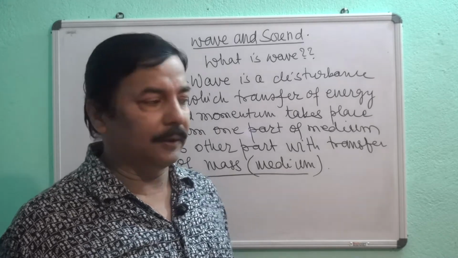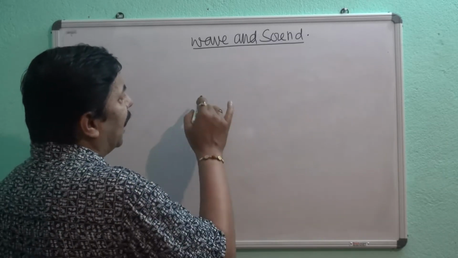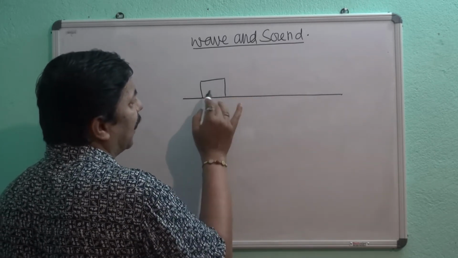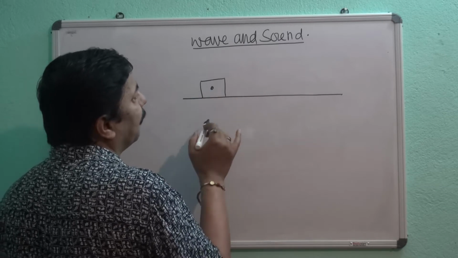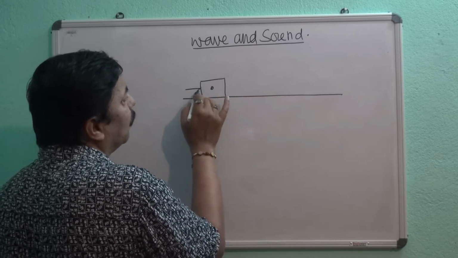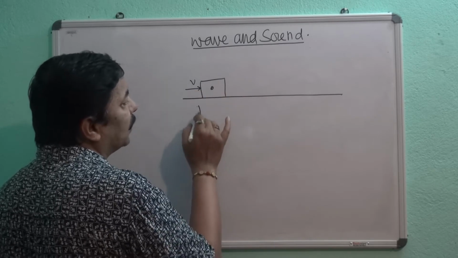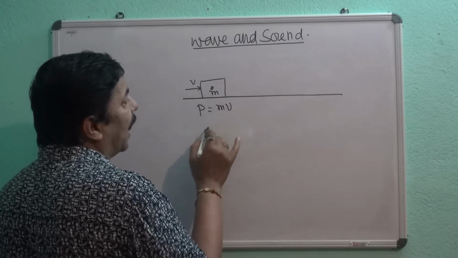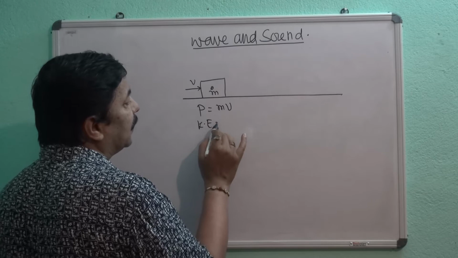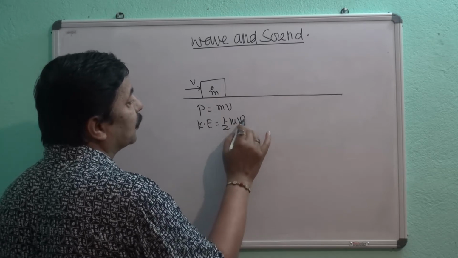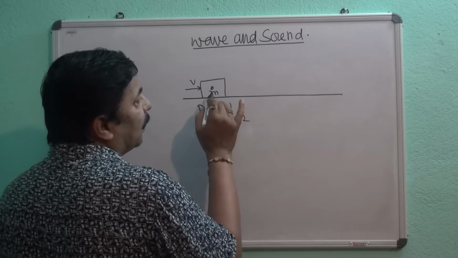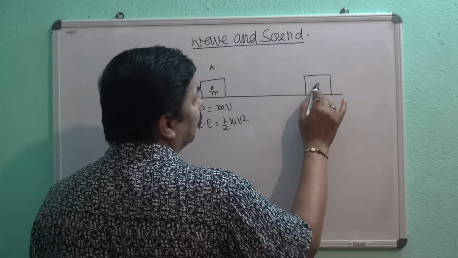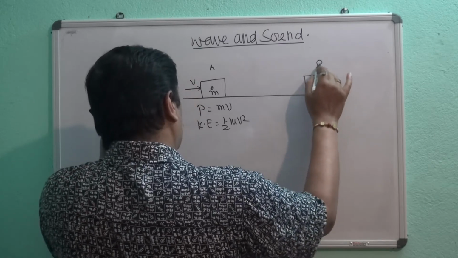Let us take an example: on a smooth, frictionless surface there is a mass m, and we have given it velocity v, so the momentum is mv and the kinetic energy is half mv square. It has reached from point A to point B.